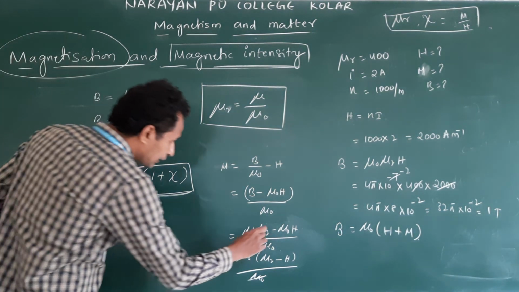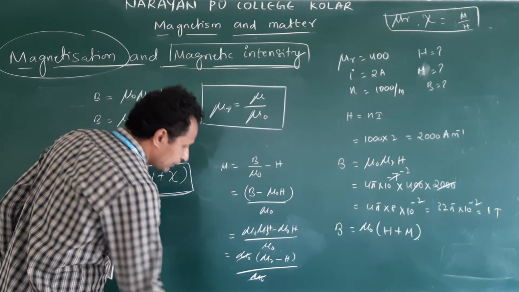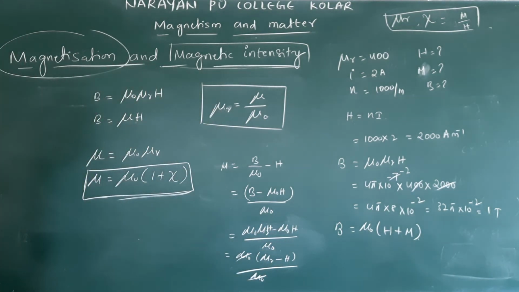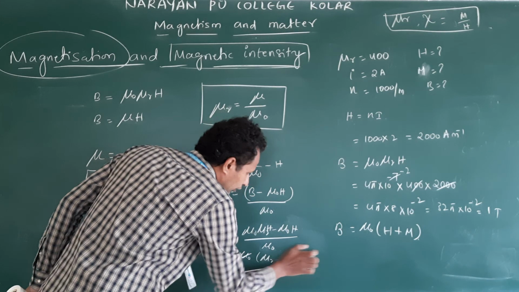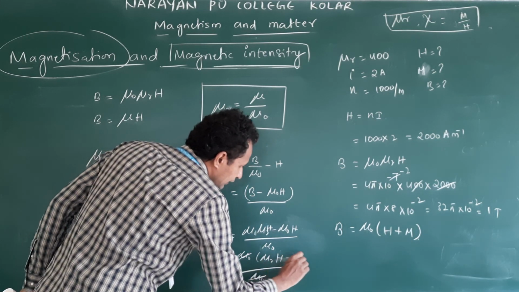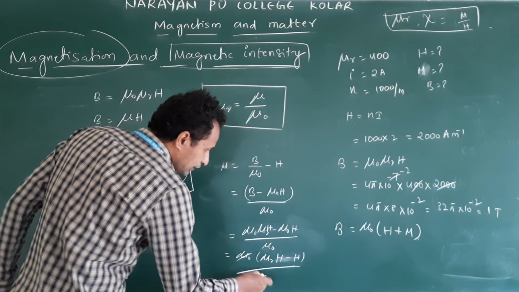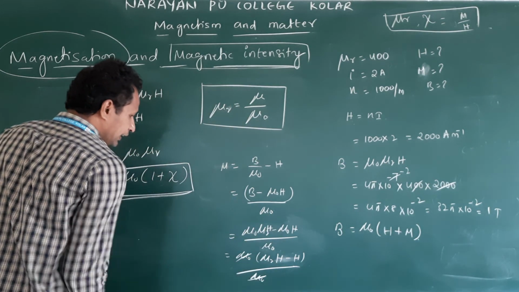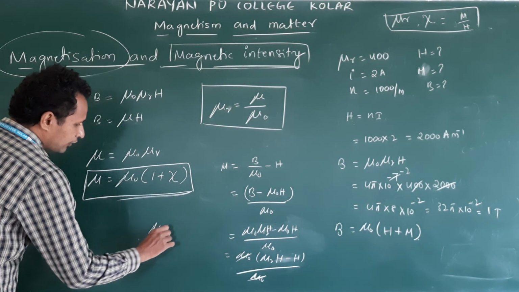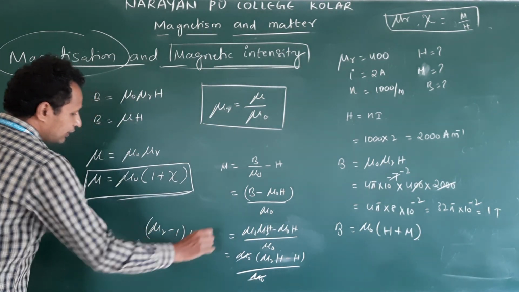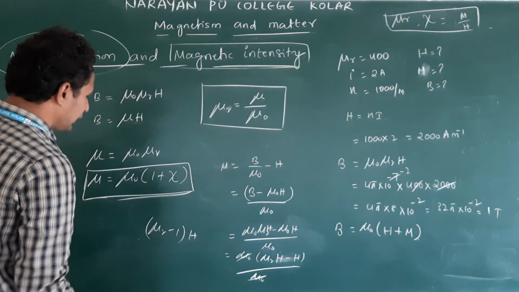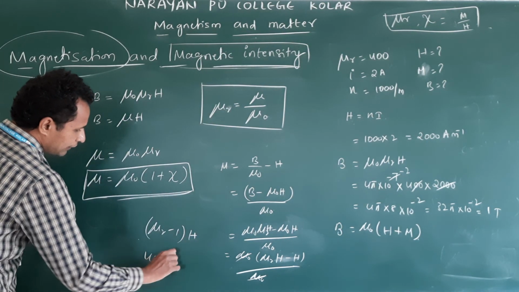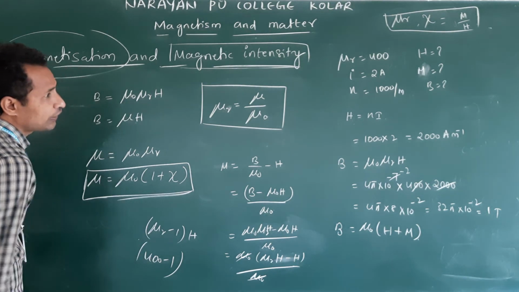Here h is there, right? Here also h is there. Here what is there? H minus h. Now you can take h common. If you take h common, what do you get? Mu r minus 1 into h. Mu r value what is it? 400. 400 minus 1 into what is h value?